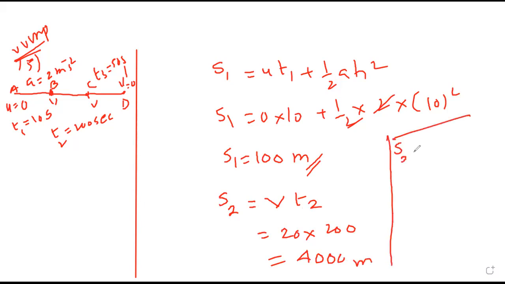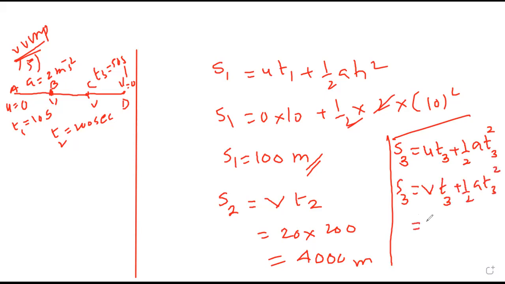S2 is constant speed into T2. Speed we got by calculation as 20, into time 200. That means 4000 meter. For the third part, ut3 plus half at3 square. We have calculated acceleration. You can also go by v square equal to u square plus 2as. For the third part, initial speed is v: v t3 plus half a t3 square.